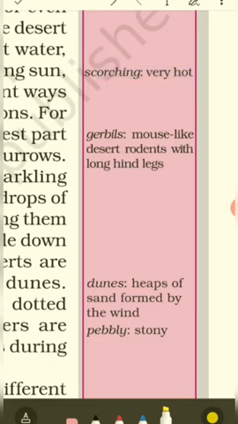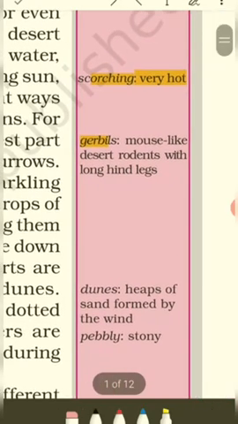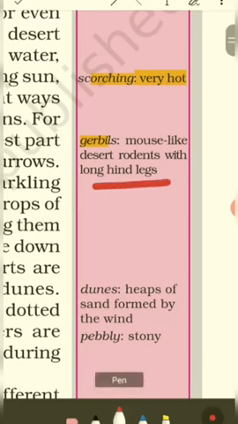Scorching means very hot. Gerbils. What are gerbils? Rodents, animals like rats. Gerbils are mouse-like desert rodents with long hind legs. The legs on the back of their body are quite long. These are mouse-like creatures, not exactly mouse.